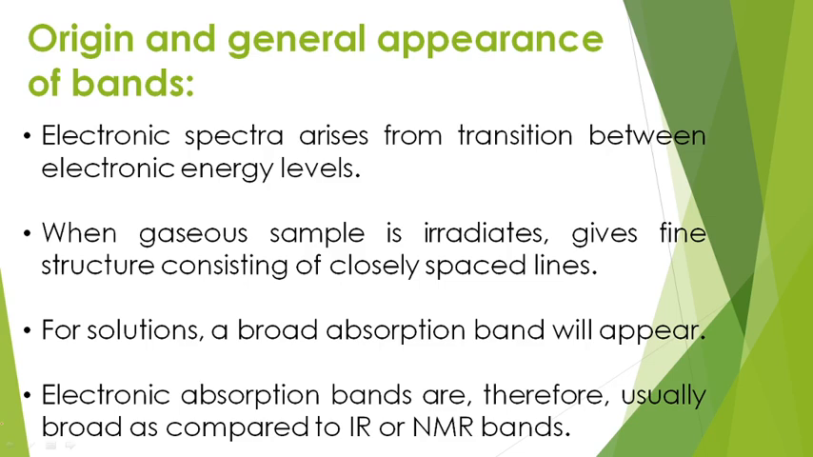Next one is origin and general appearance of bands. The origin of UV visible spectroscopy is the transition between the electronic energy levels. When the UV radiation interacts with the matter, absorption takes place. Due to the absorption, the energy of the electron gets transmitted from one level to another level, HOMO to LUMO. That is the origin of UV visible spectroscopy.